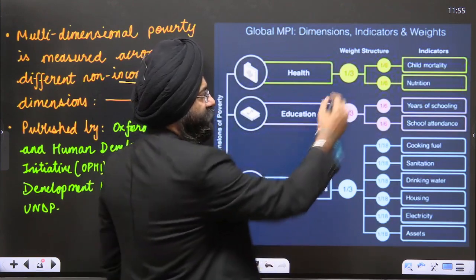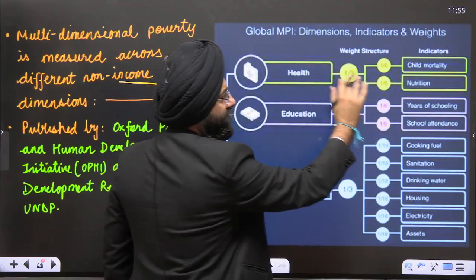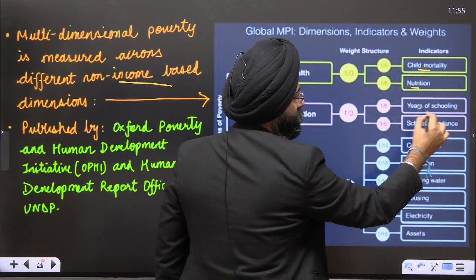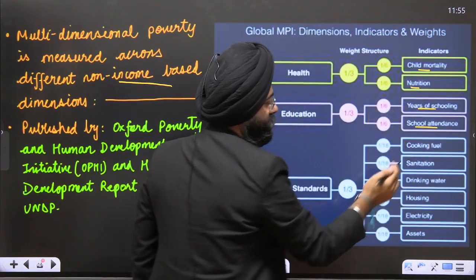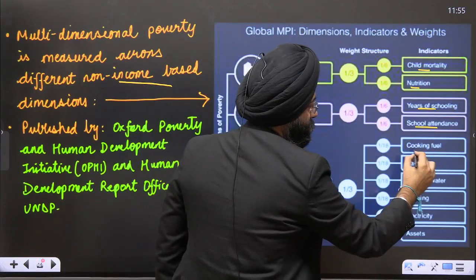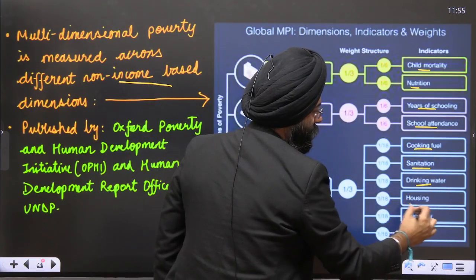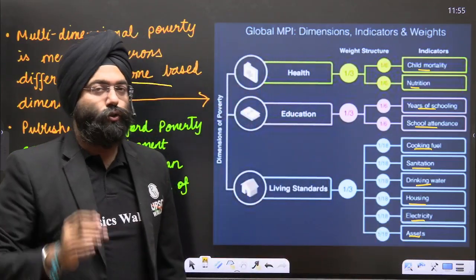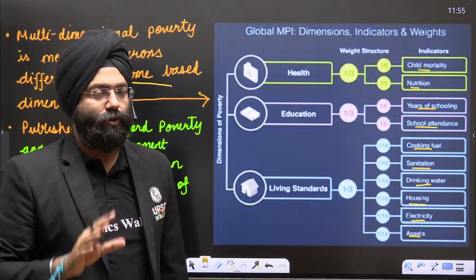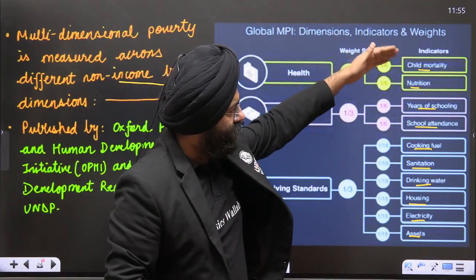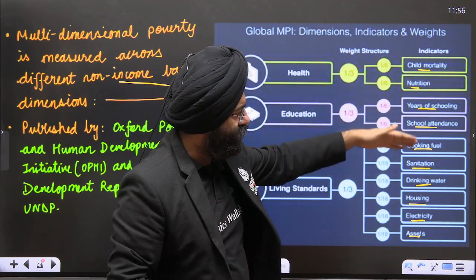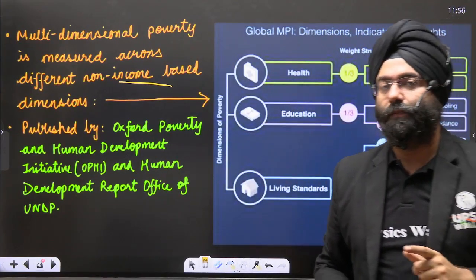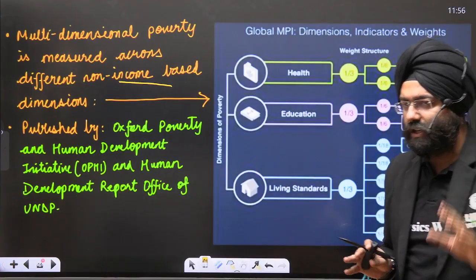We see 1/3 weight to all these three dimensions. Under health, we have half of the weightage to child mortality and then nutrition. Then years of schooling gets 1/6 weightage, and school attendance another 1/6. Then 1/18 each for cooking fuel, sanitation, drinking water, housing, electricity, and assets. These are the indicators, and you should be aware of these. It becomes important because child mortality, nutrition, schooling, attendance, cooking fuel, sanitation, water, housing, electricity, and assets are all given weightage when calculating poverty. So this gives a more holistic picture of the condition of the people.